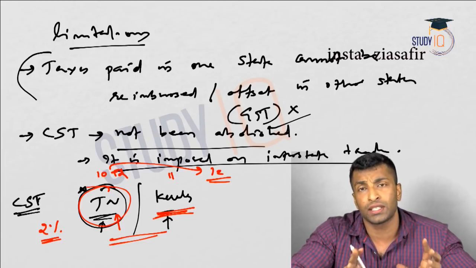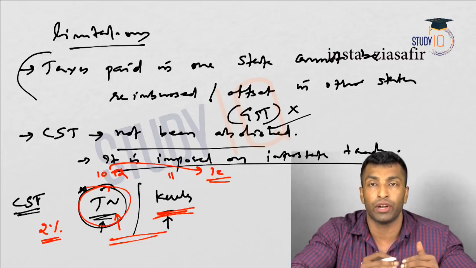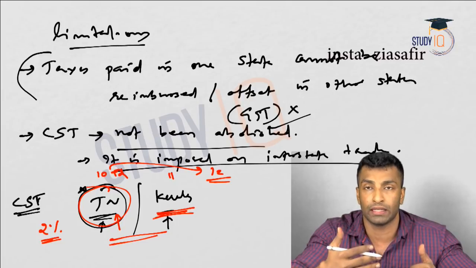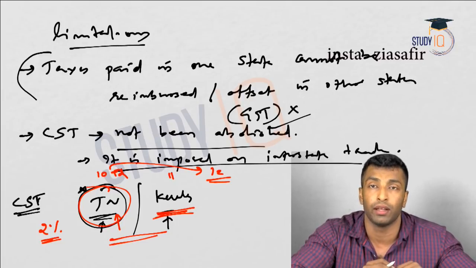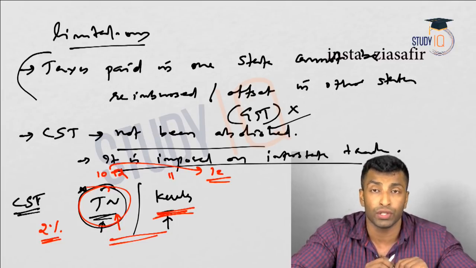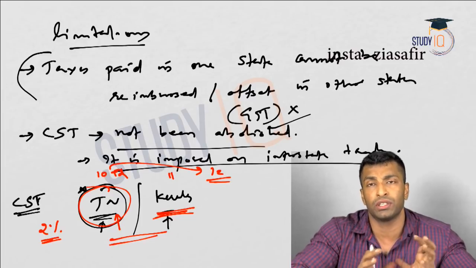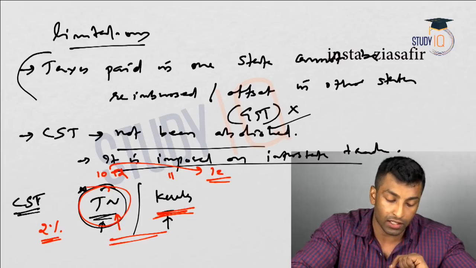So it's a kind of customs duty between states, right? It's almost like when you're importing, you have to pay some tax. It's almost like a customs duty. So that is also one of the concerns, that it was not abolished. And when we talk about GST also, I'll make the same point. Now let's move on to GST. So we'll talk about GST now.